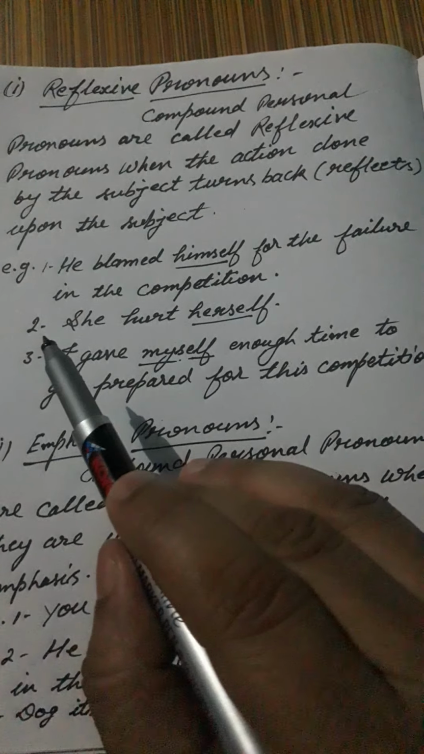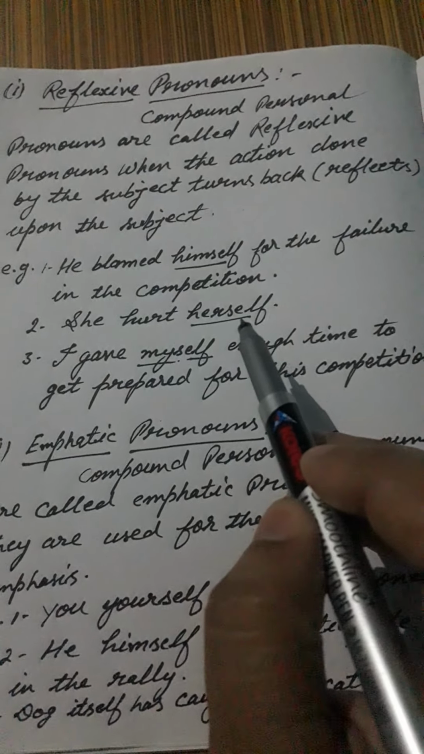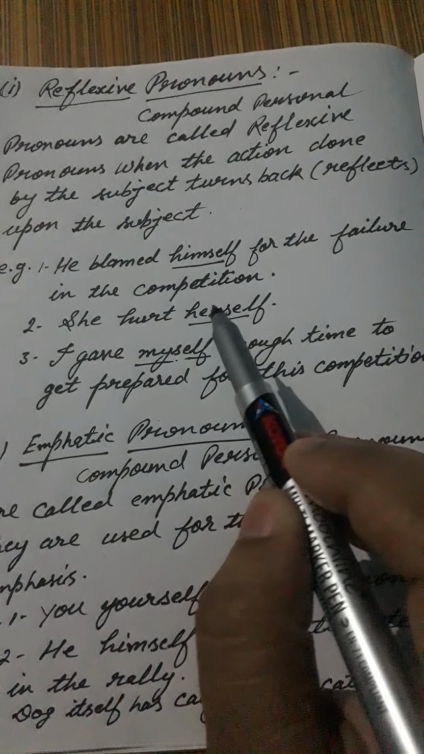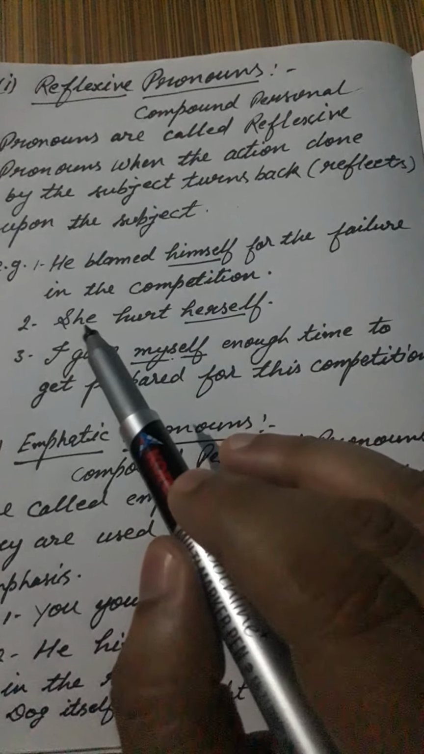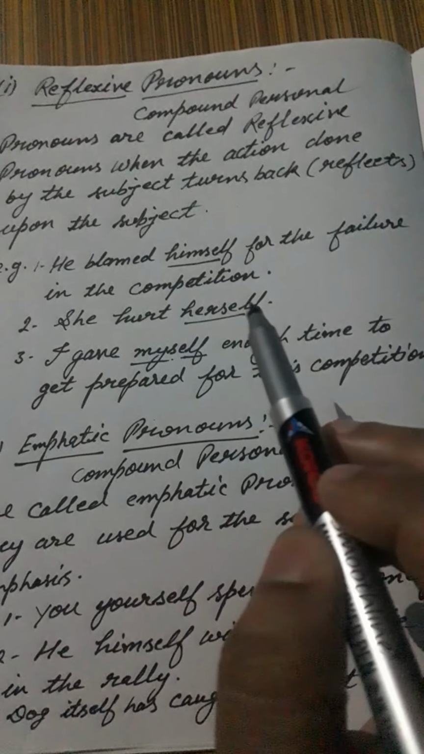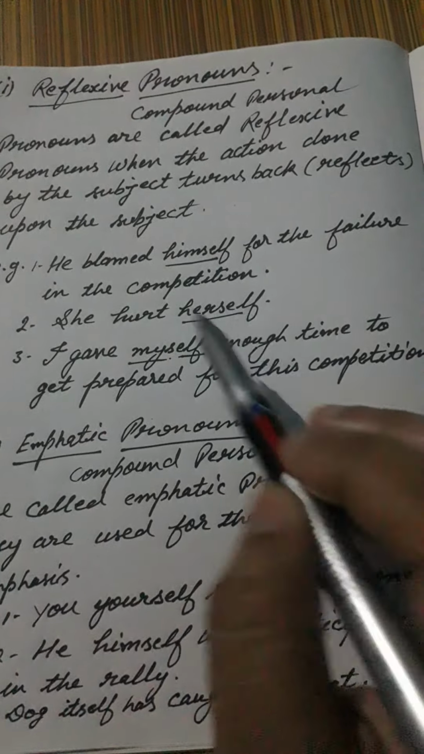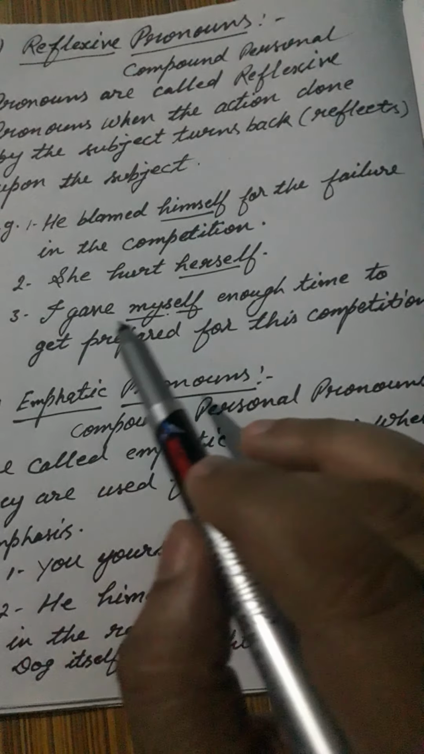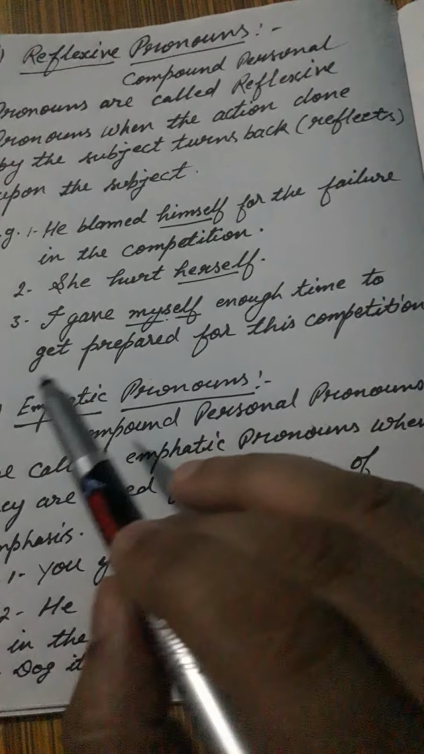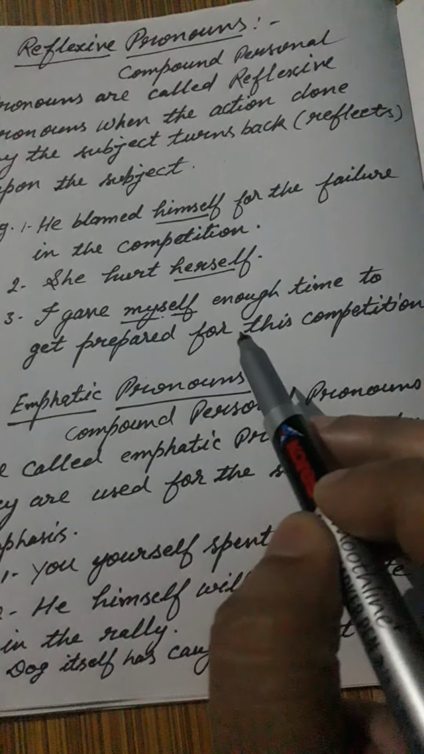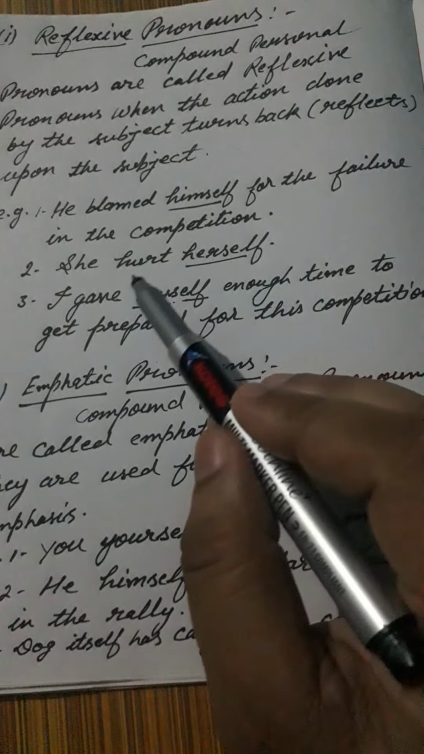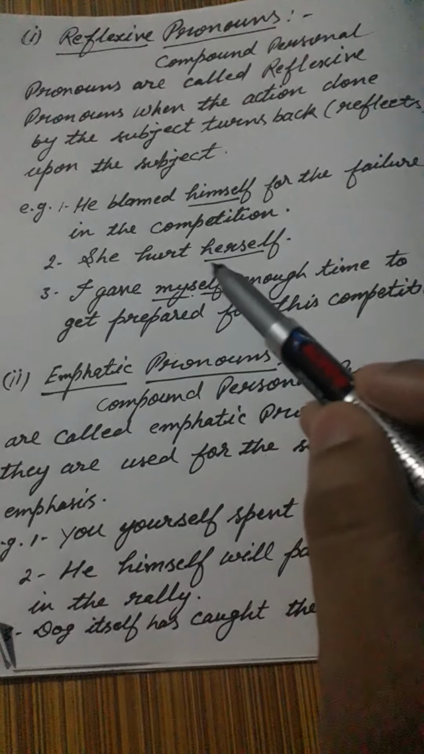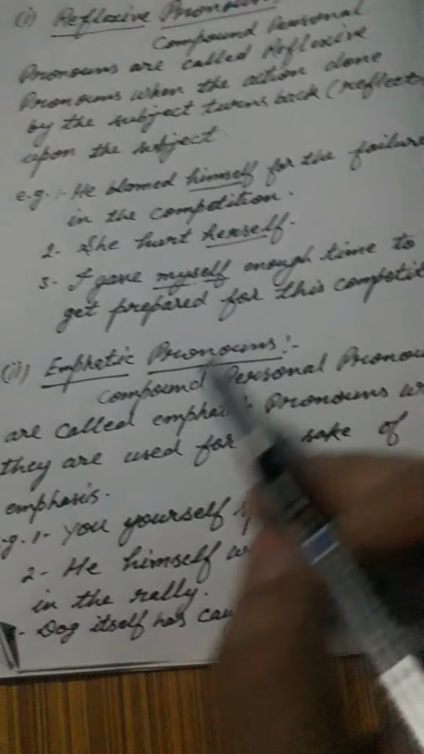In the second example, she hurt herself. Here the action that is done by she reflects on she, because she hurt herself. So here herself is a reflexive pronoun. I gave myself enough time to get prepared for this competition. In this you find that myself is a reflexive pronoun because it shows the reflection of the action on the subject.